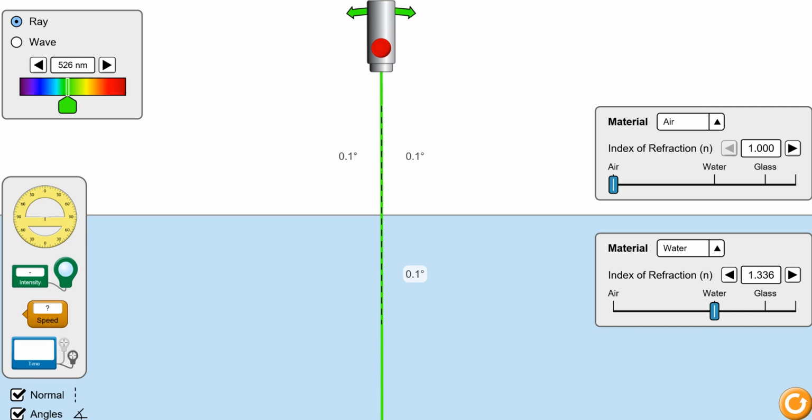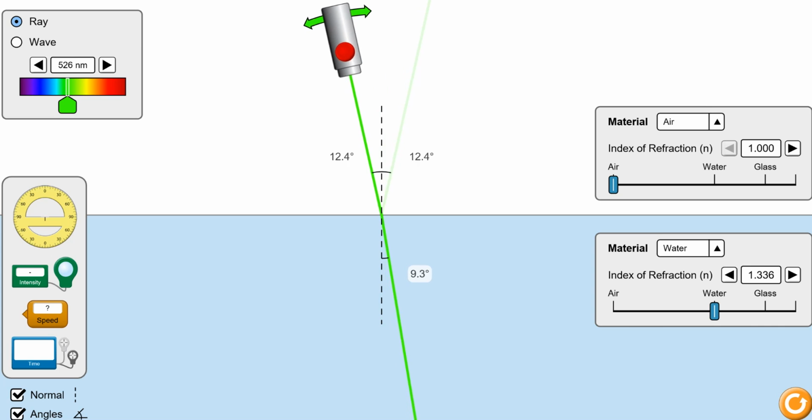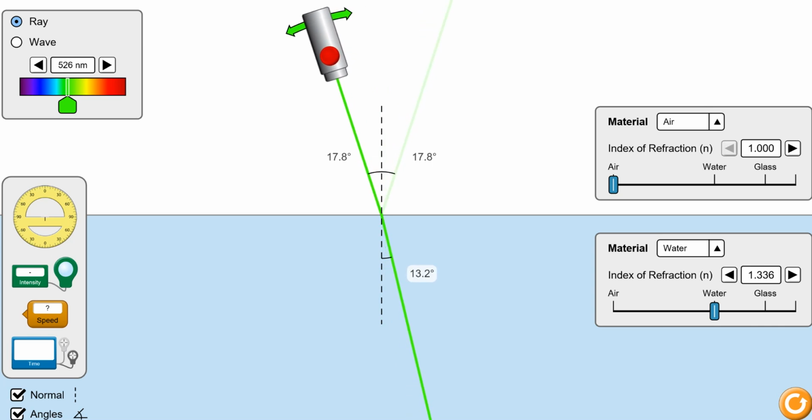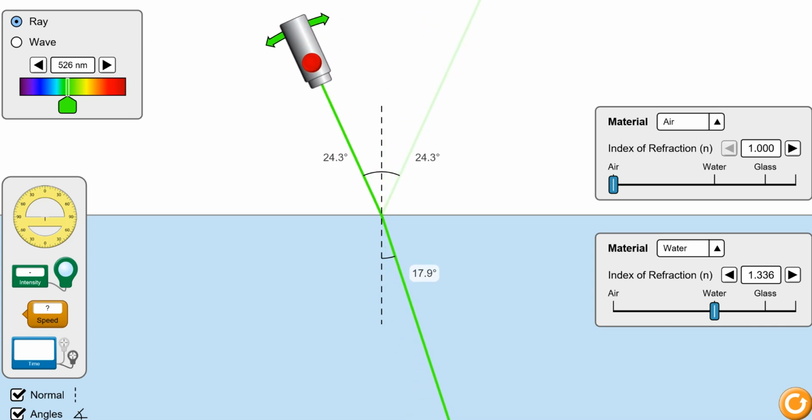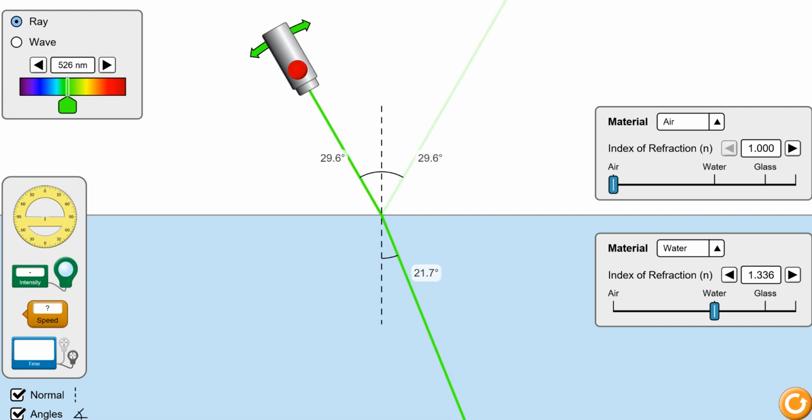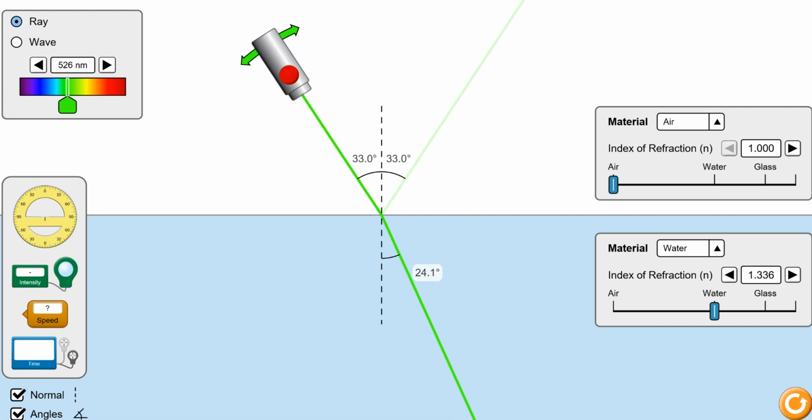So when the angle of incidence is increased, what do I observe? I observe that there is always a reflected ray. So there is always an angle of incidence, and along with it I also have my angle of reflection, and both are always equal. So this is fine. But what happens to the refracted ray?